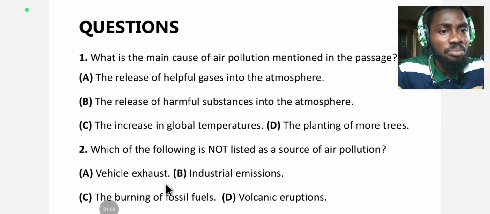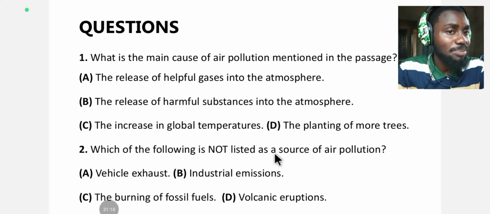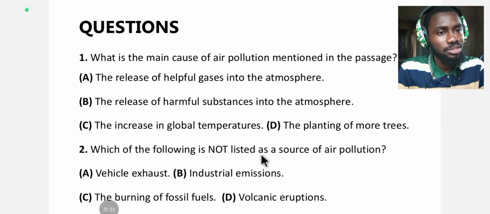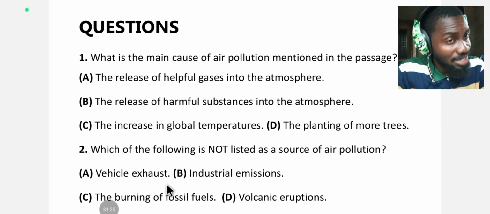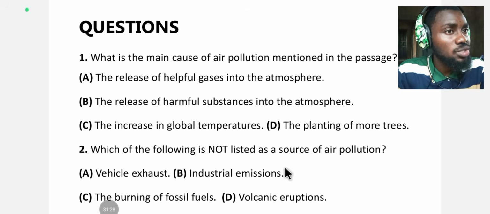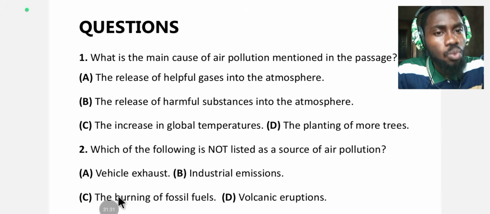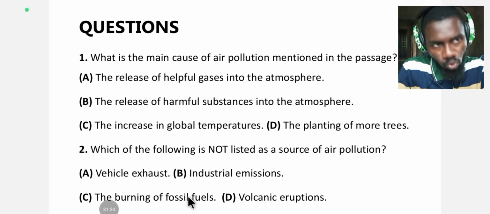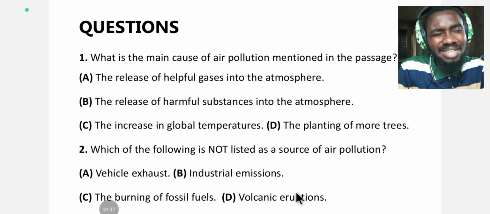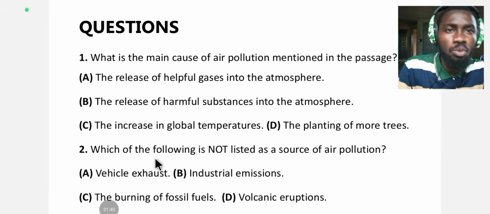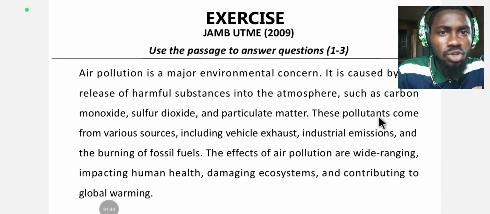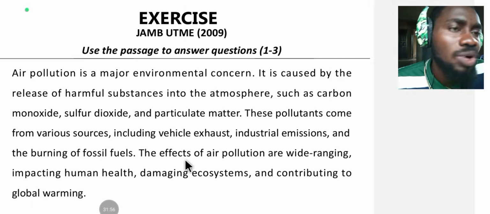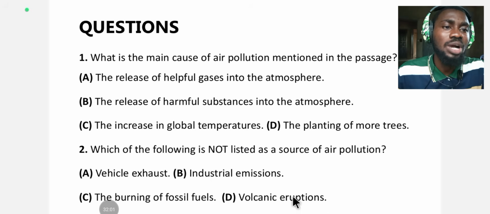A, vehicle exhaust. B, industrial emission. C, the burning of fossil fuel. D, volcanic eruption. It says not listed in the passage. Was vehicle exhaust listed? Yes, it was. Was industrial emissions listed? Yes, it was. Was burning of fossil fuel listed? Yes, it was. Was volcanic eruption? I didn't see anything like volcanic eruption, even if we go back to the passage. It says these pollutants come from various sources, including vehicle exhaust, industrial emissions, and burning of fossil fuel. So, no volcanic eruption. So, the correct option is D, volcanic eruptions.